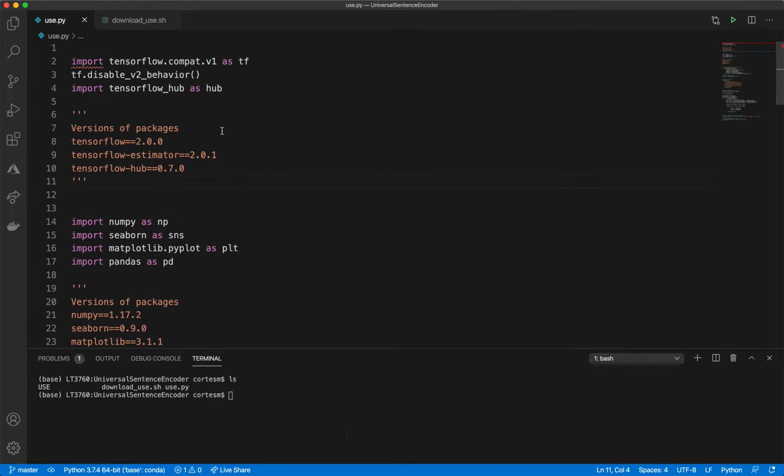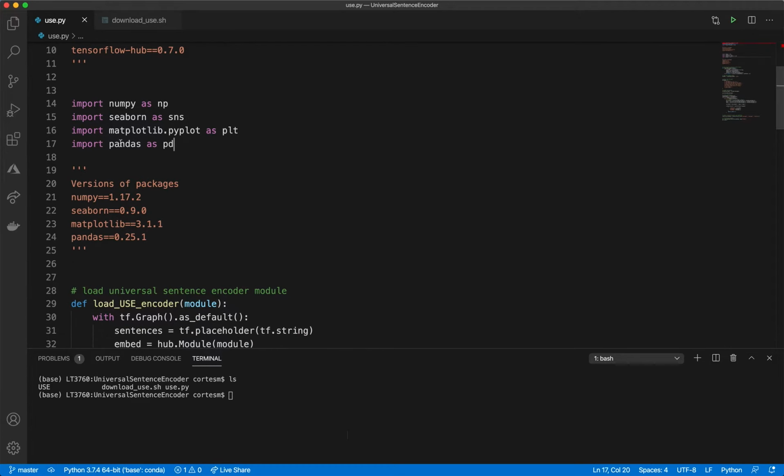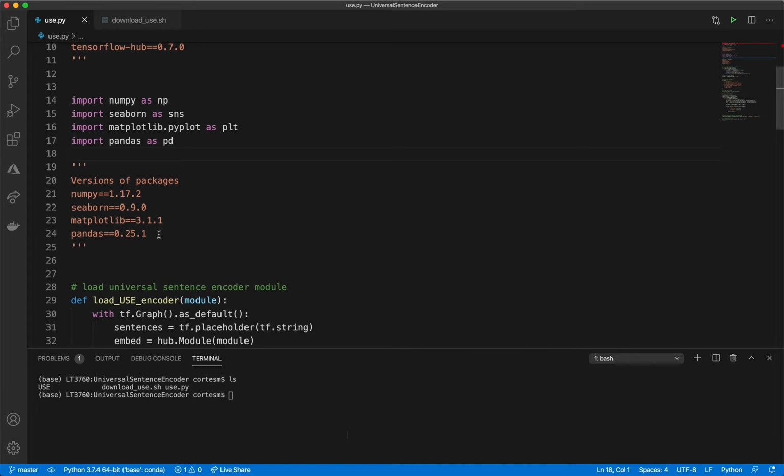So you can see I'm going to go through line by line, but basically we have our TensorFlow and our TensorFlow Hub that we're importing. Here are the versions of the packages. You have to go with version 1 for compatibility with this. I'm not sure why TensorFlow has some description on there. You can read it yourself. And then I have these other packages here just for some handy stuff. I'm going to do some visualization. And here are the versions if you want to download them yourself.